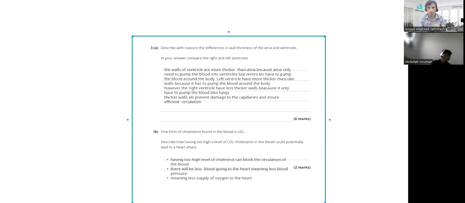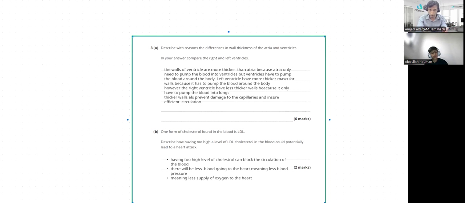It's fine, but it needs some more. High levels of LDL cholesterol can lead to the formation of atheroma, fatty deposits in the walls of the coronary arteries. You need to mention this as well. You need to specify where the atheroma or fatty deposits form: in the walls of the coronary arteries.